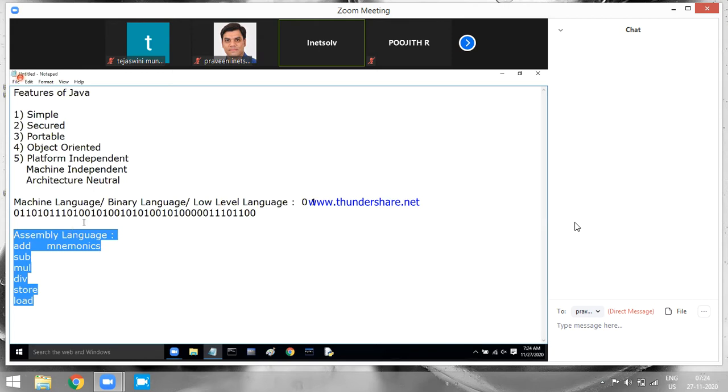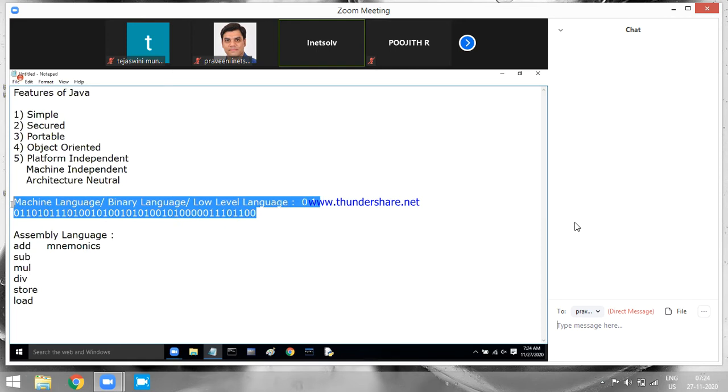When I write a program in machine language and give it to the processor, it will understand my code and execute it, and you get the output. But when I write a program in assembly language and give it to the processor, the problem is that the processor understands machine language, but it doesn't understand assembly language.